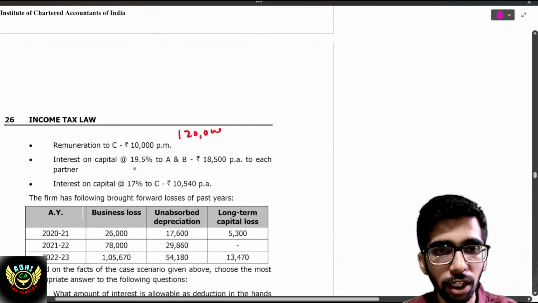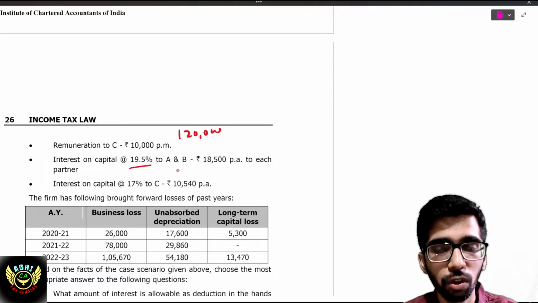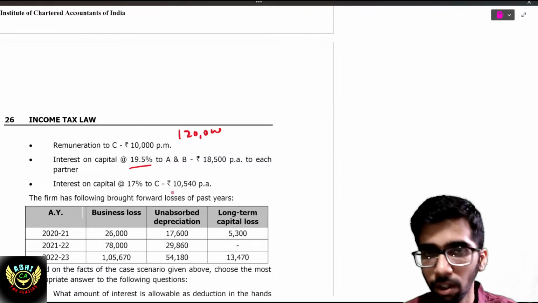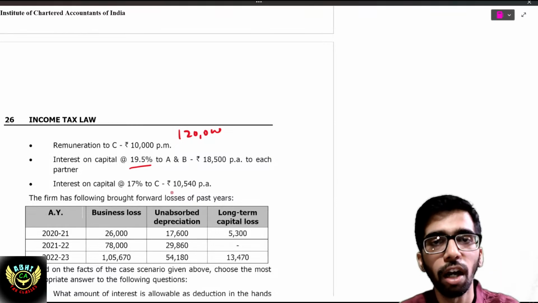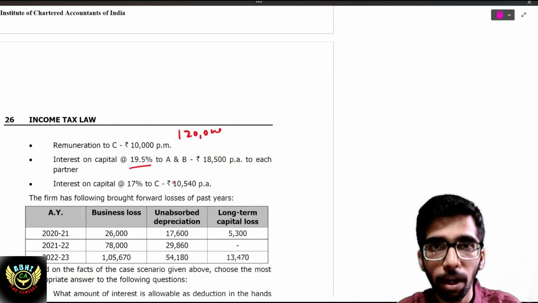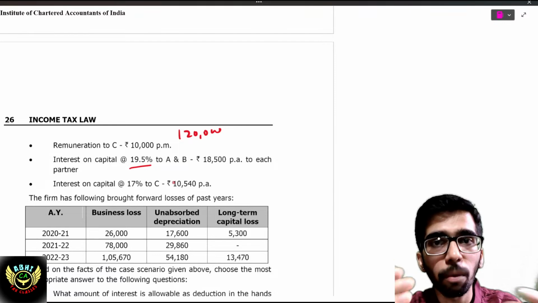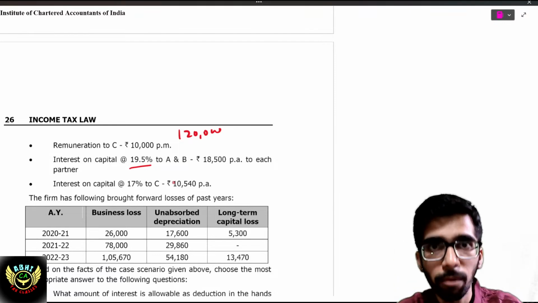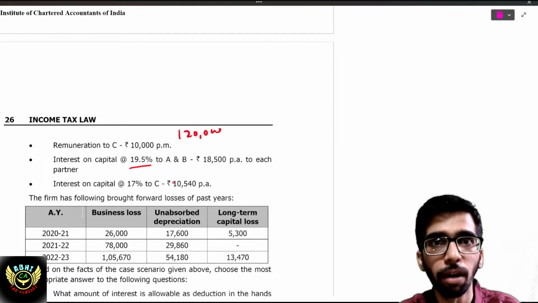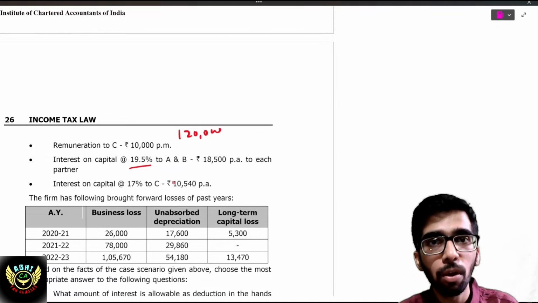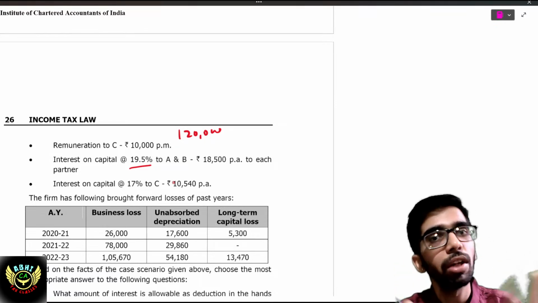Interest on capital at 19% for 18,500 per month, but it should be restricted to 12%. Interest on capital at 17% to C should also be restricted to 12%, but no disallowance will apply for a sleeping partner's interest on capital, because the capital the partnership firm is utilizing is also from the sleeping partner, right? So interest paid to that sleeping partner would also be eligible. However, the remuneration payable to the sleeping partner will be disallowed.